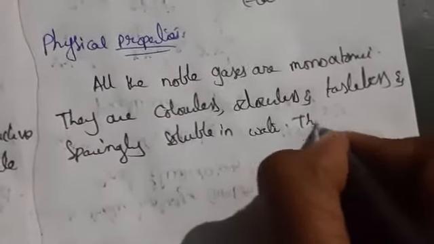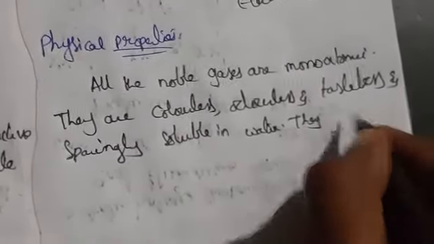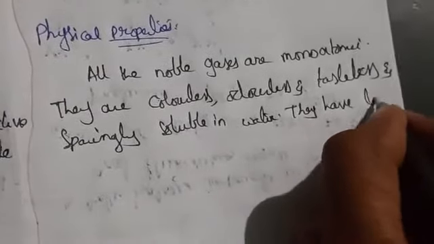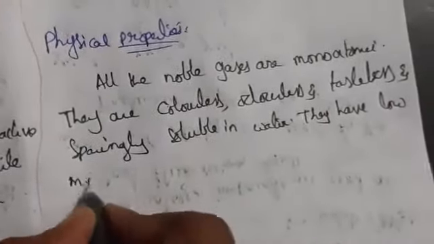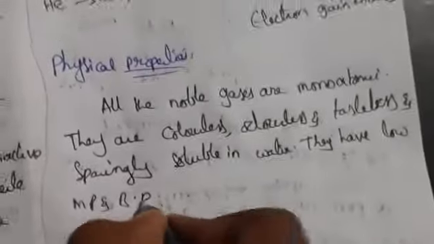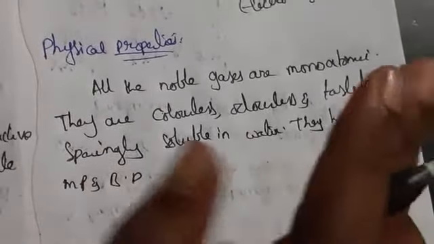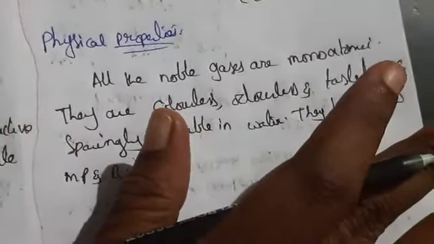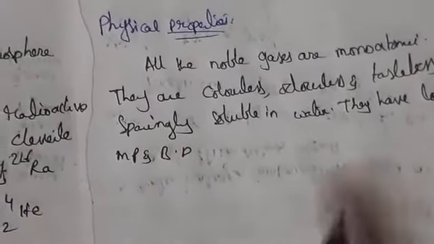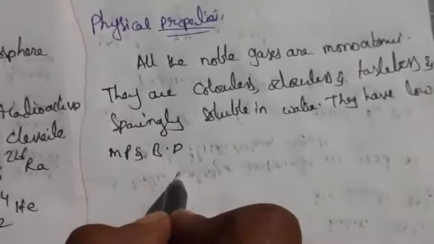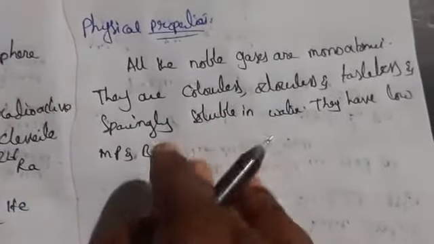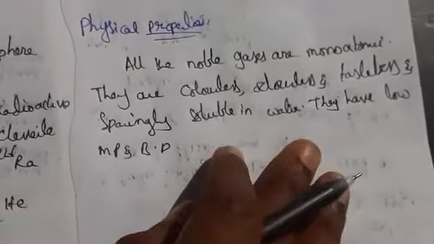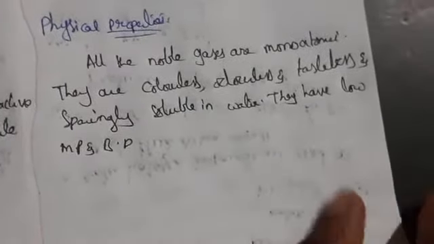They have low melting and boiling points, because there is only one type of interatomic interaction in these elements, that is the weak dispersion forces, so the melting point and boiling point are very low. Helium has the lowest boiling point of any substance.